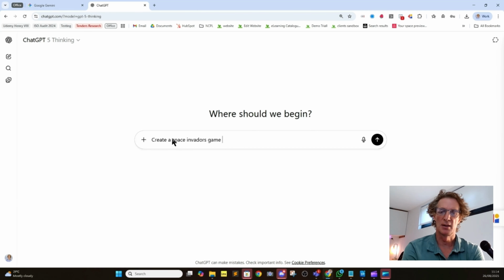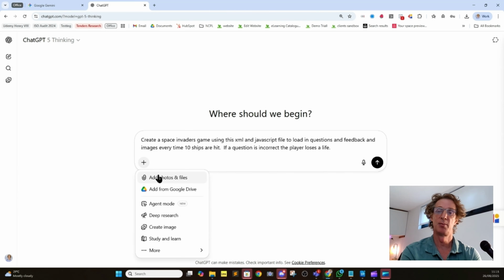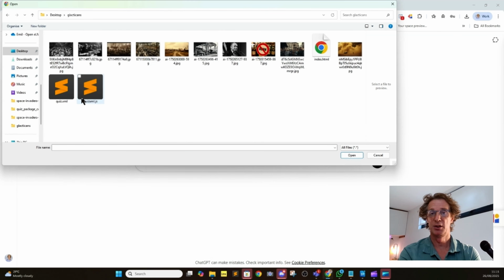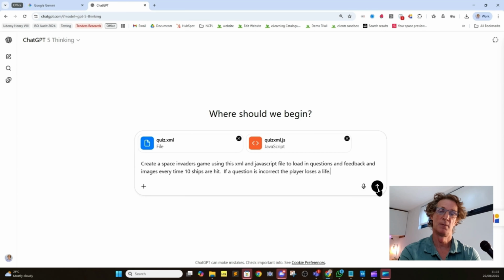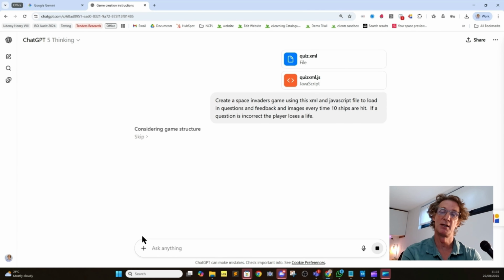Okay, so let's start this comparison with ChatGPT and Gemini. What we're going to do is create a Space Invaders game. We're using this XML file and JavaScript file to load in questions and images. The purpose of using the same XML and JavaScript file is that we want to create a gamification application that is modular. That means it can be provided questions and answers from the same file structure, data structure, and JavaScript code, and we can use those files again and again for different games. So we're basically creating modularity.